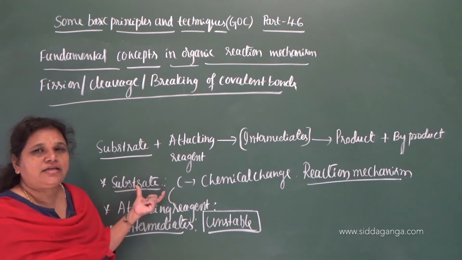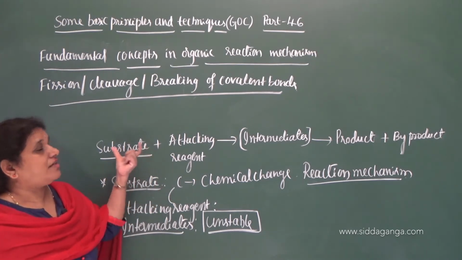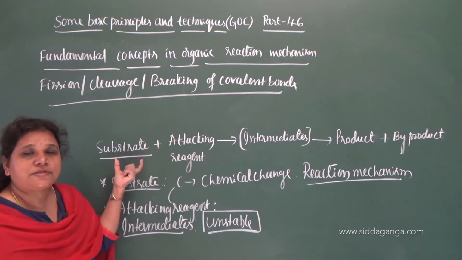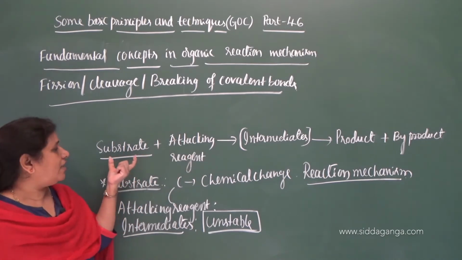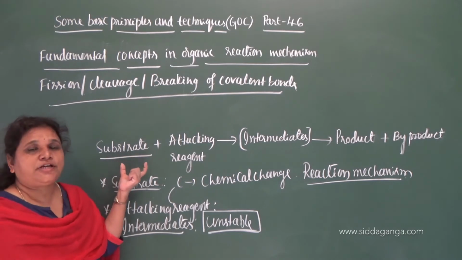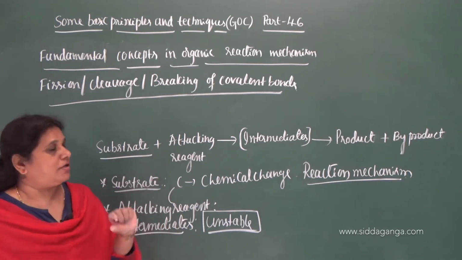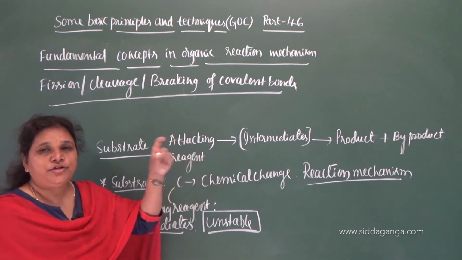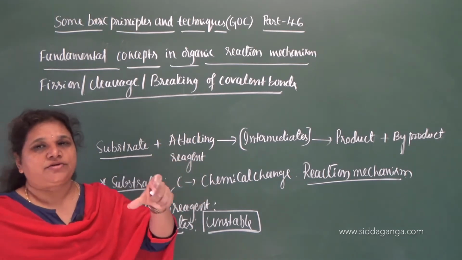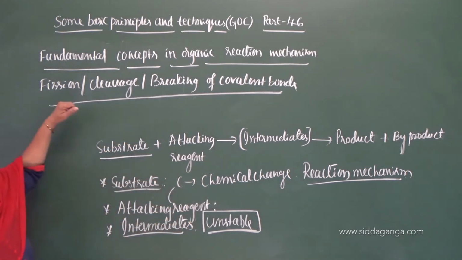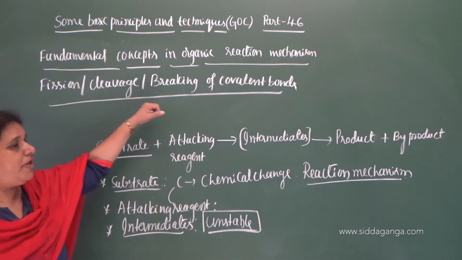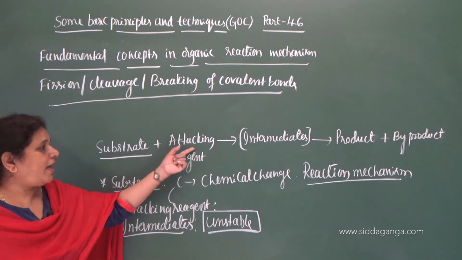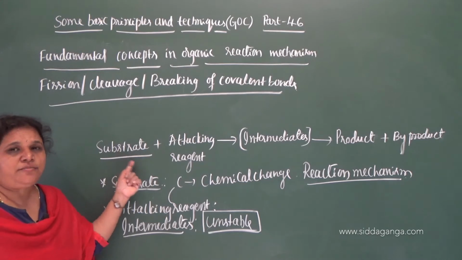They undergo chemical change. The breaking or cleavage of the covalent bonds takes place when the attacking reagent attacks on the substrate molecule; sometimes the covalent bonds present in a substrate molecule itself undergo chemical change without the presence of an attacking reagent, due to the reaction condition. So the fission, cleavage or breaking of the covalent bonds takes place in a substrate molecule when the attacking reagent attacks on it.